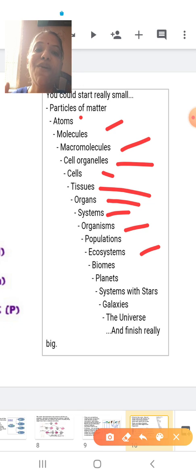This environment forms a particular biome, and the biome is a part of a planet. The planet contains a system of stars, then galaxies, then the universe, and we finish really big. Correct? We started with the smallest part, that is the atom, and ended in the universe, a really big part.